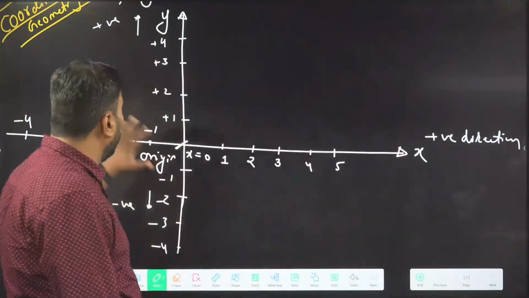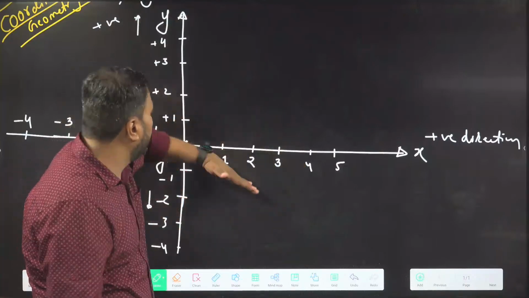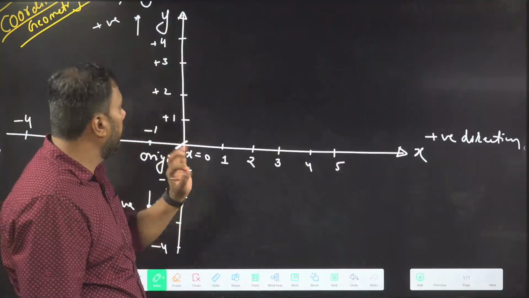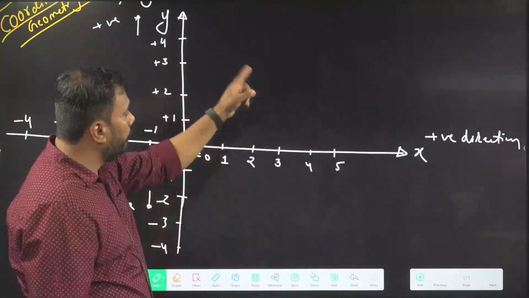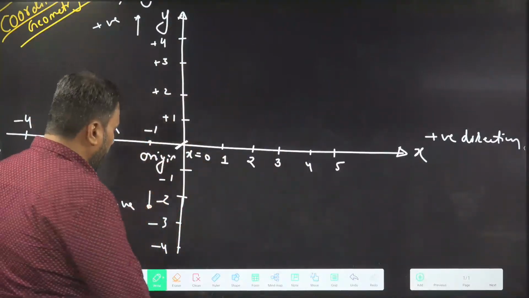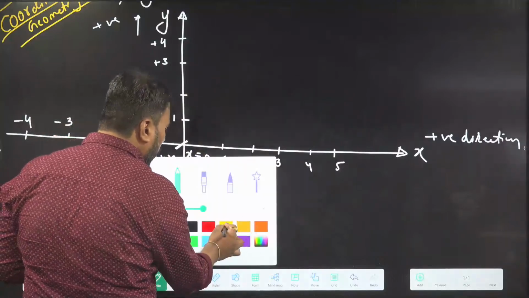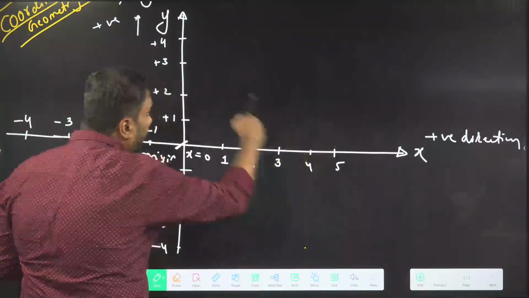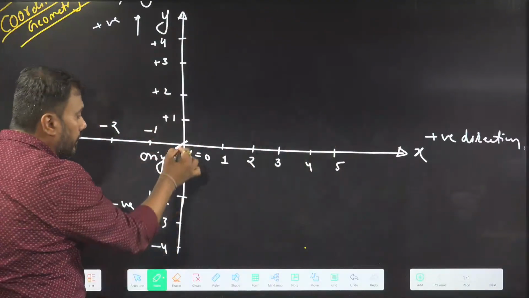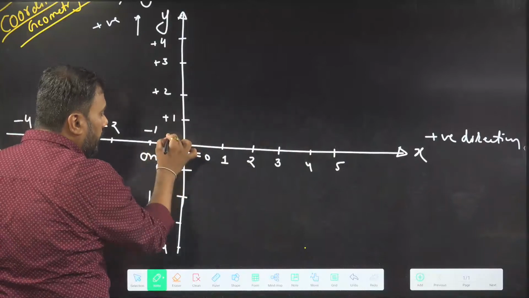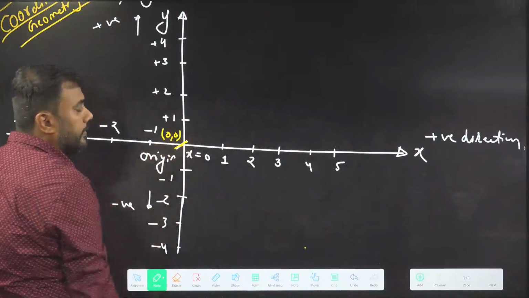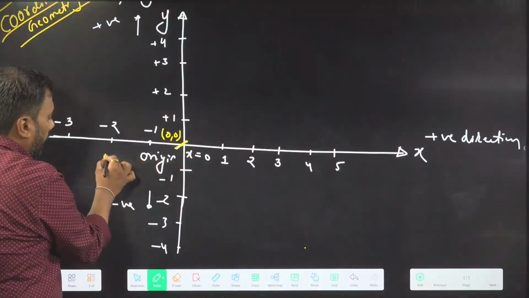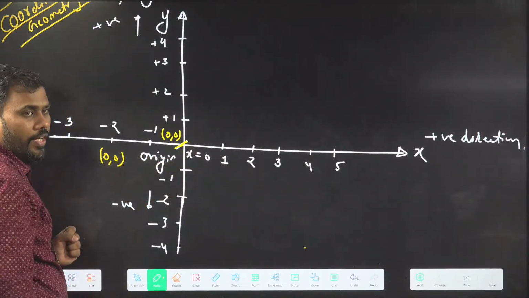So what is the coordinate plane? It's a plane containing x-axis and y-axis. And in this plane, if I want to specify any position, I can do that by showing the coordinates of the point. Let us now learn about coordinates of a point. Here at origin, x-axis and y-axis are intersecting. And by standard, we choose x and y both is 0 at this point. So origin is a point where both x and y are 0.